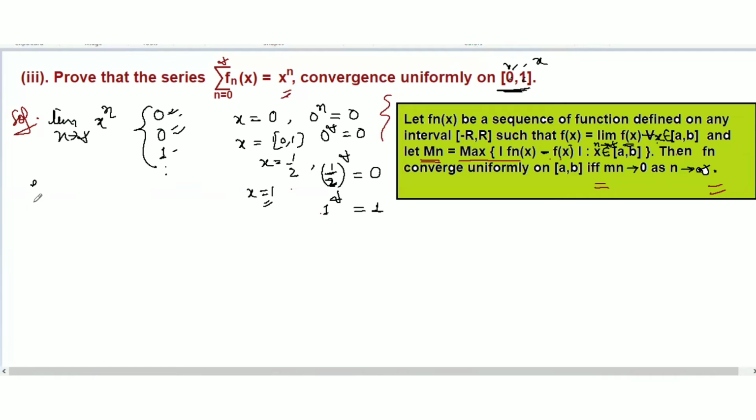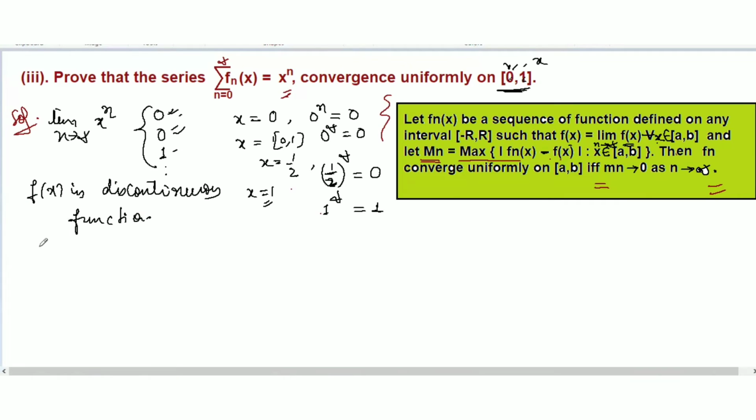So we can say that fx is a discontinuous function here. We won't be able to go ahead with Weierstrass M test.